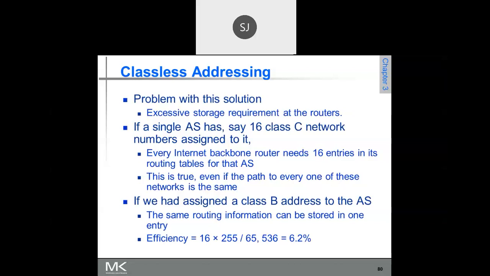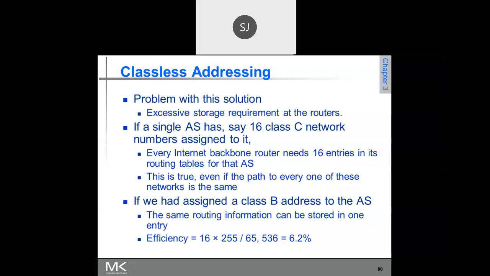What makes you go for classless interdomain routing? What makes you go for classless addressing? Because if you go for class C, the number of hosts you can address is 256, and for an organization 256 may be too small. Then the only solution is to go for class B.